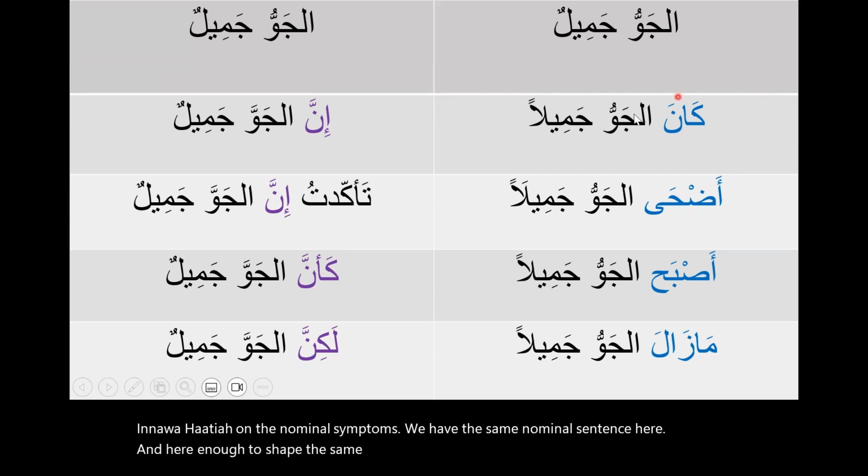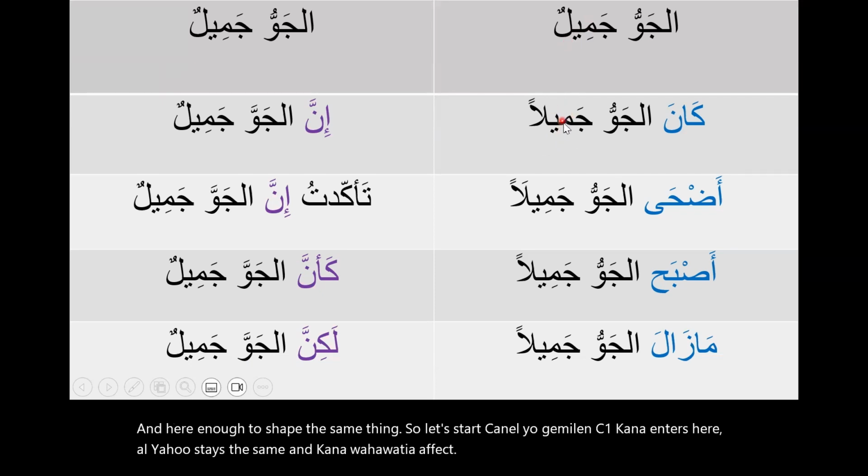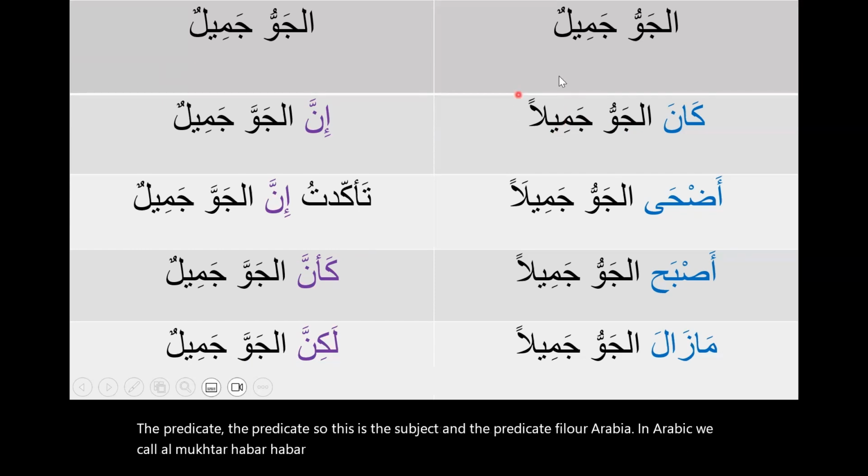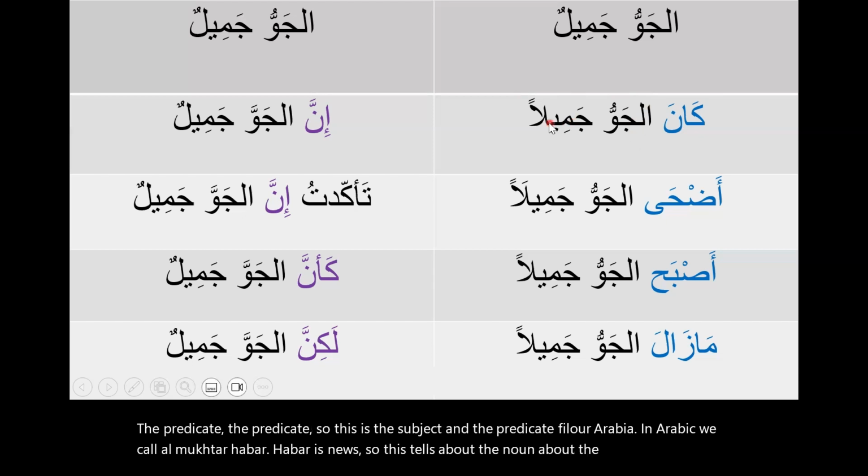So let's start. كان الجو جميلا. See, when كان enters here, الجو stays the same, and كان وأخواتها affect the predicate. So this is the subject and the predicate. في اللغة العربية, in Arabic, we call them المبتدأ والخبر. خبر is news. So this tells about the noun, about the subject, the predicate.